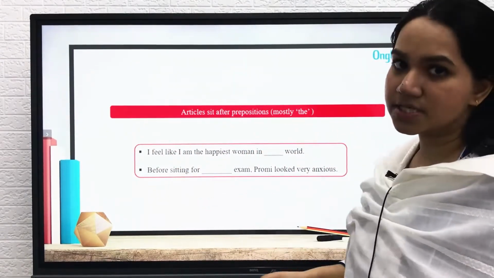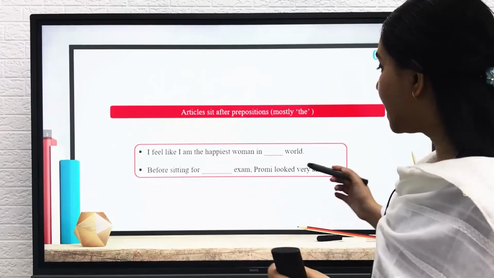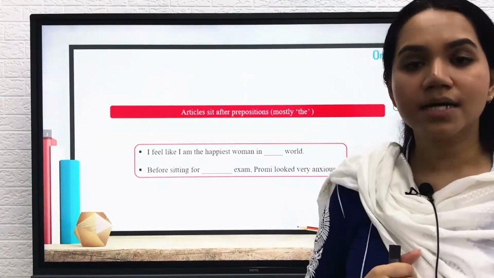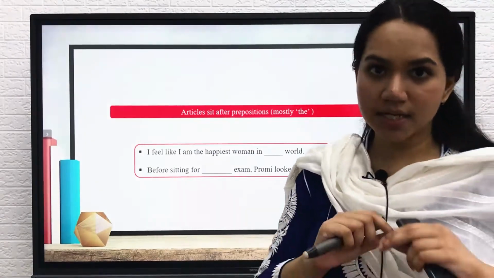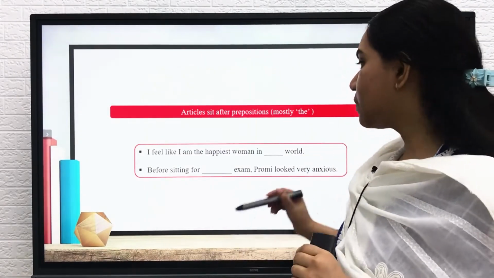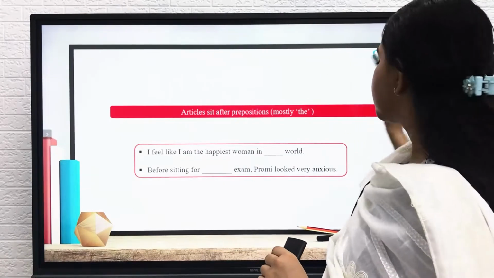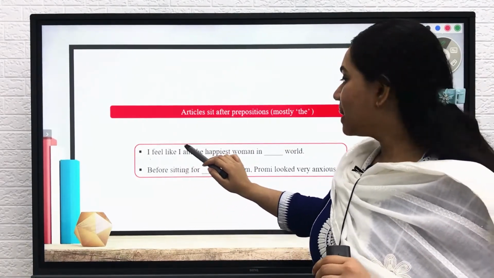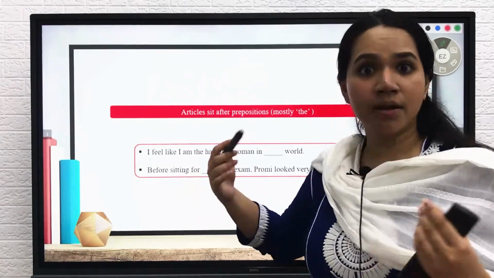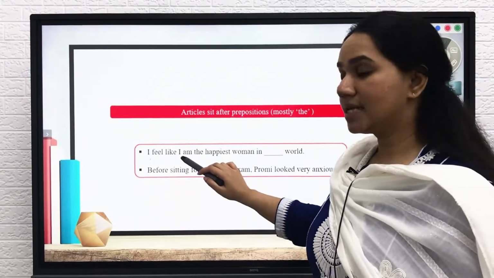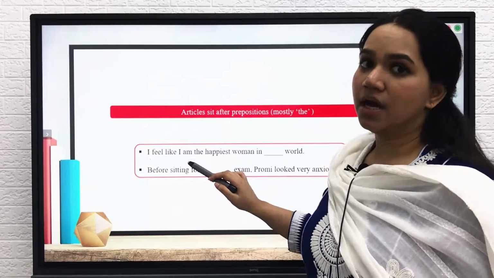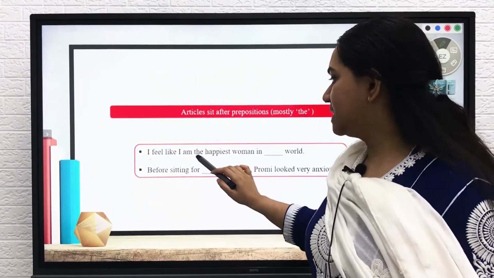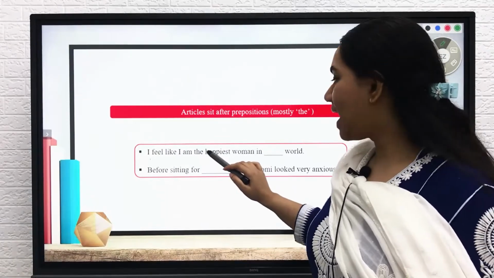So let's look at the first sentence. I feel like I am the happiest woman in dash world. What is the preposition here? Let's look at the parts of speech. I is the subject, feel is the verb, like is an adverb here, I is another noun, am is a to be verb, right? Then "the" is an article.